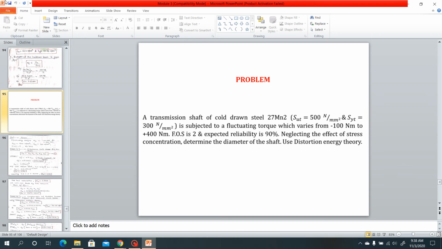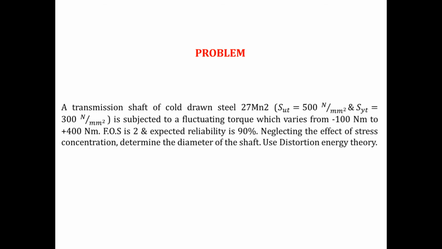Take down this problem. A transmission shaft of cold drawn steel 27Mn2, SUT 500 Newton per millimeter square and SYT 300 Newton per millimeter square, is subjected to a fluctuating torque which varies from minus 100 Newton meter to plus 400 Newton meter.